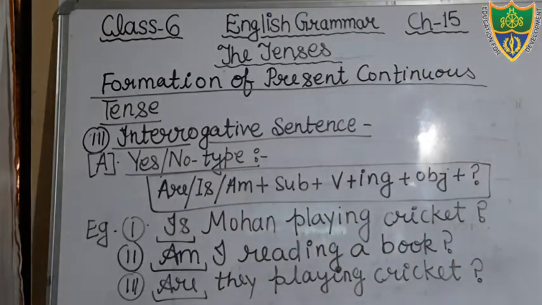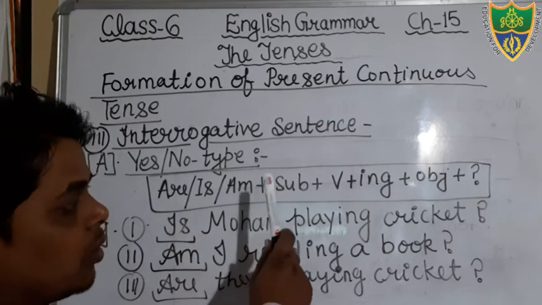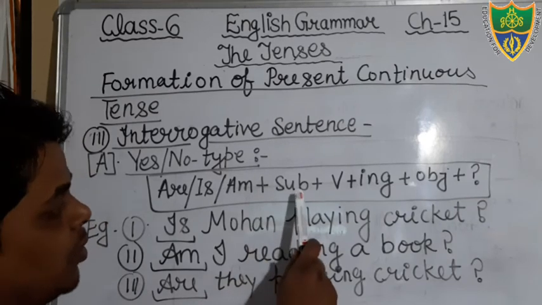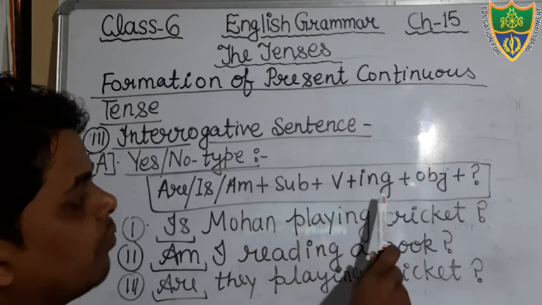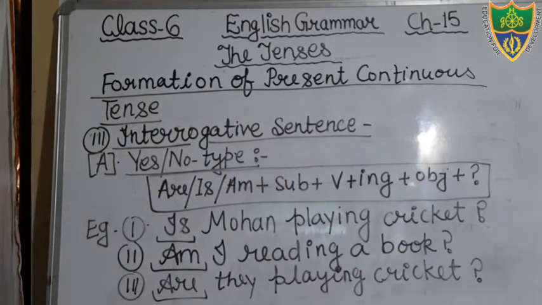Okay students, I hope that you all have understood. So just see, this is your structure. First of all, you will use the helping verb according to the subject, okay, and then after that the subject, then after that the verb. In the verb we will add ing, then after that the object, then after that the question mark. Okay students, the sentences are written here, you can mention them in your notebook. Okay, so just write down all these things, and after that we will discuss the next interrogative sentence, that is WH type. Yes students, you may take the screenshot. I hope that you all have written.